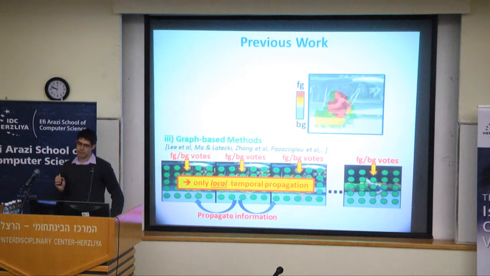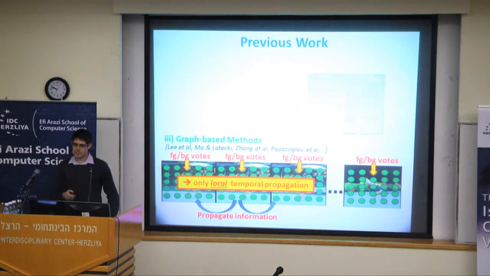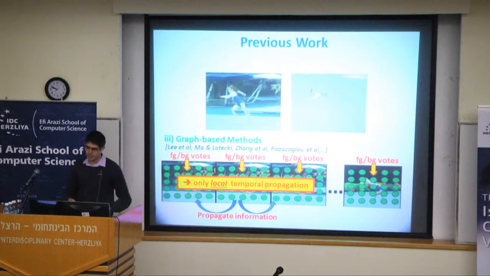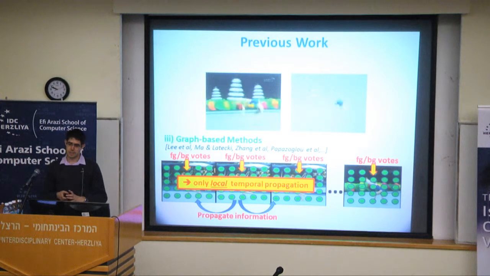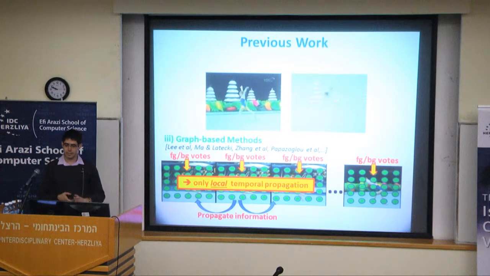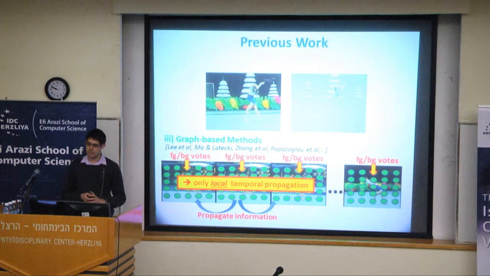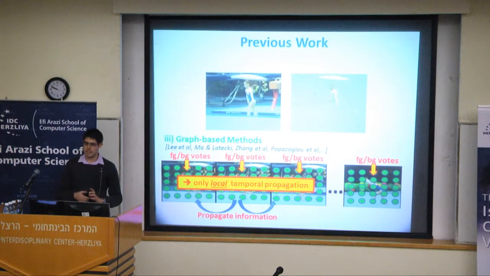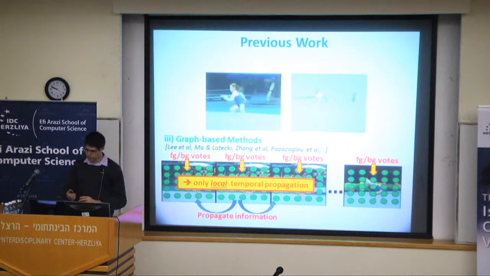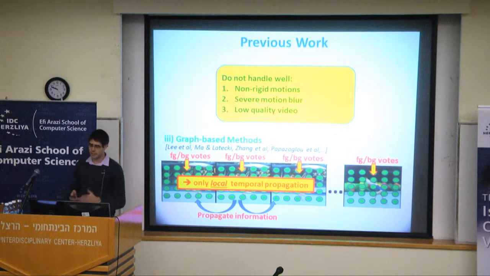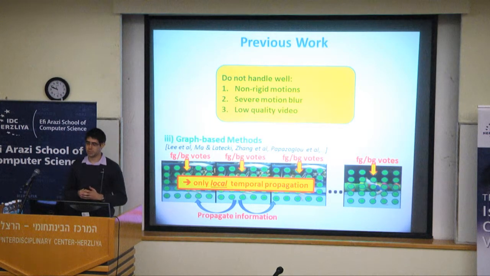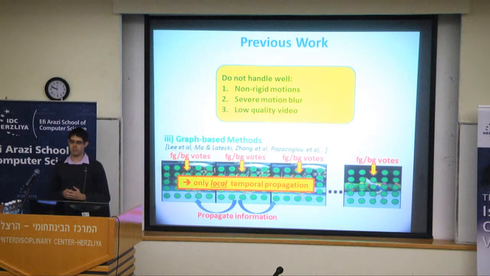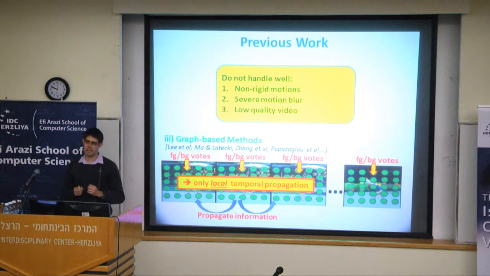And this is what would happen if we try to use this initialization and current graph-based methods. This is the segmentation result you would get. And you can see, of course, that it's very inconsistent over time, and it misses large parts of the girl here, and also assigns large portions of the background as foreground. So this is really a bad segmentation. So in conclusion, current state-of-the-art methods do not handle well video sequences which are challenging and have non-rigid motions, severe motion blur, and low-quality video. And this is what we want to handle in this work.